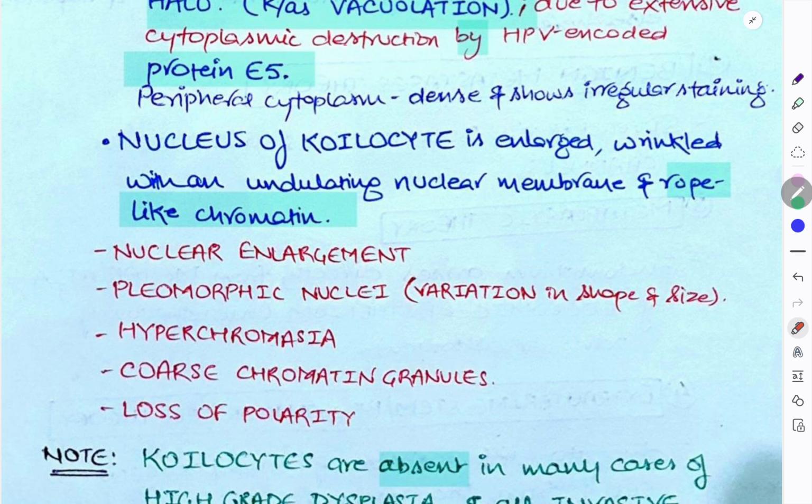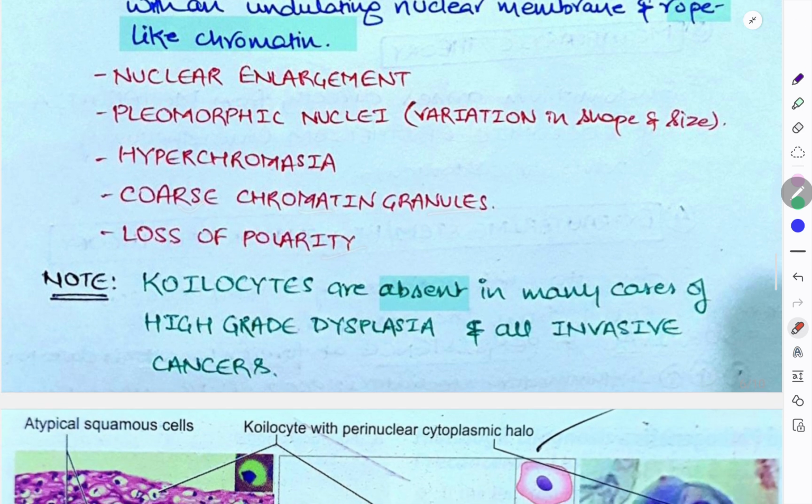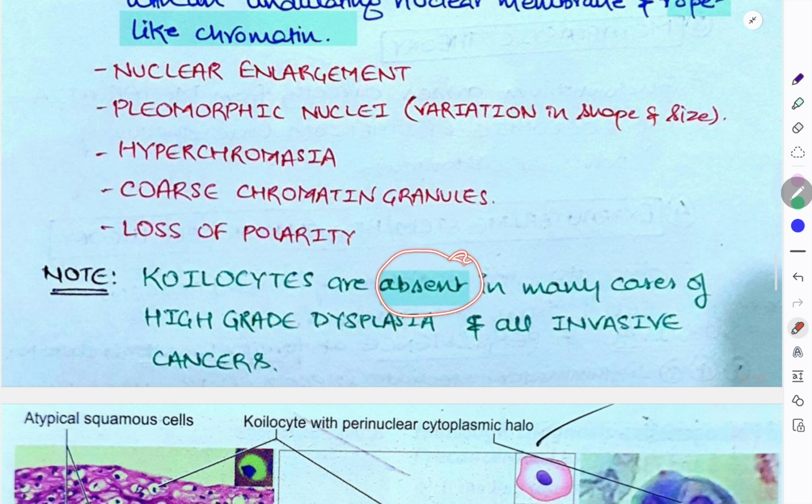Okay, what other things you can see is the nucleus of coilocyte is enlarged, wrinkled with an undulating nuclear membrane and rope-like chromatin. Other things we can see are pleomorphic nuclei, hyperchromasia, coarse chromatin granules, and loss of polarity. Coilocytes are absent in many cases of high-grade dysplasia and all invasive carcinoma. Okay, so coilocytes are present in LSIL but not in HSIL or invasive cancers.